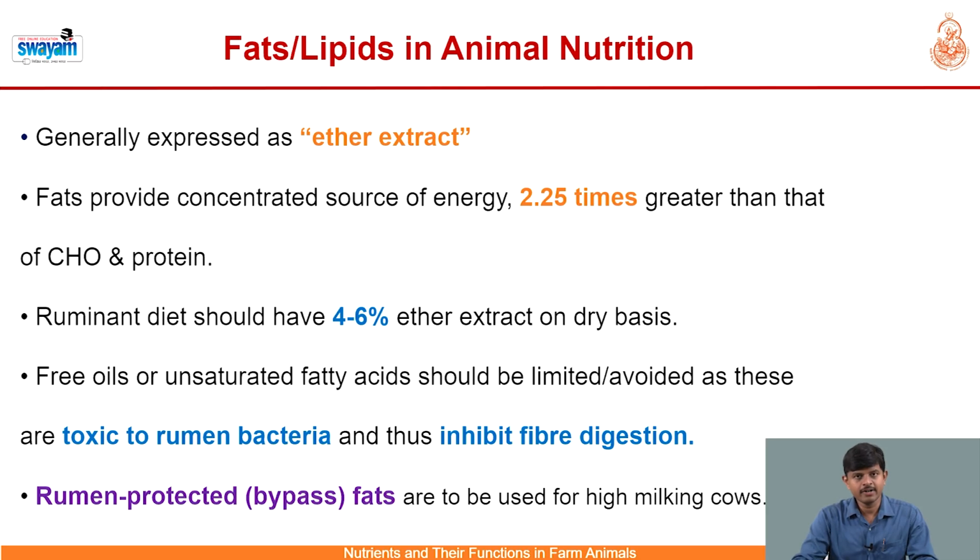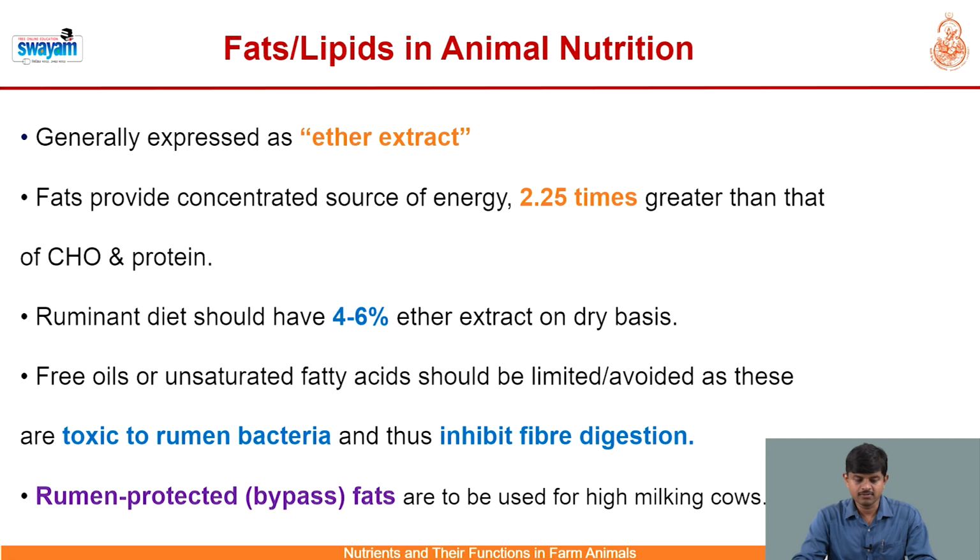So after carbohydrates and protein, let us move to the fats and lipid portion of the macronutrients, generally expressed as the ether extract component of the diet. Fats provide concentrated sources of energy, which is greater than 2.25 times that of both carbohydrates as well as proteins. And a ruminant ration generally contains about 4 to 6% ether extract on dry basis.